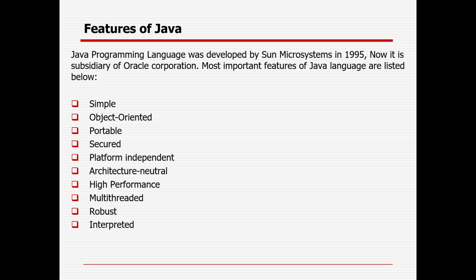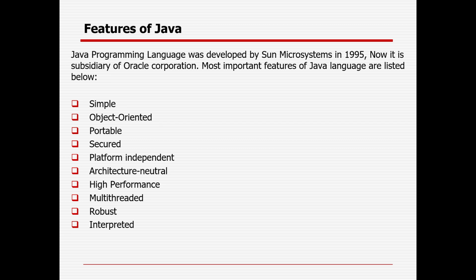So there is an automatic garbage collection process in Java which runs on the Java virtual machine, or JVM, to get rid of objects which are not being used by the Java application anymore. And apart from that, the second important feature is that Java also has an exception handling mechanism and a type checking mechanism. These are the important points that make Java robust.